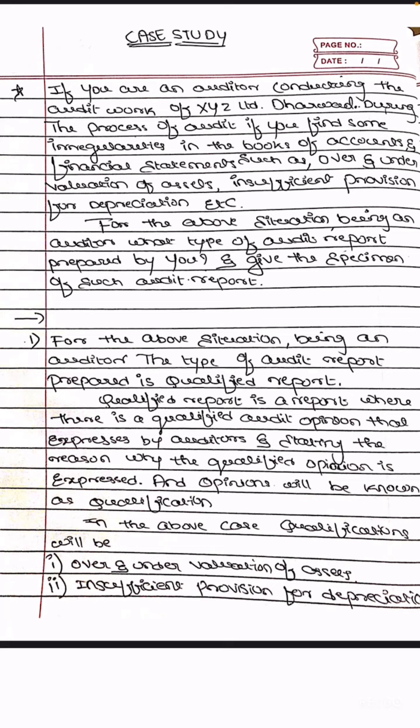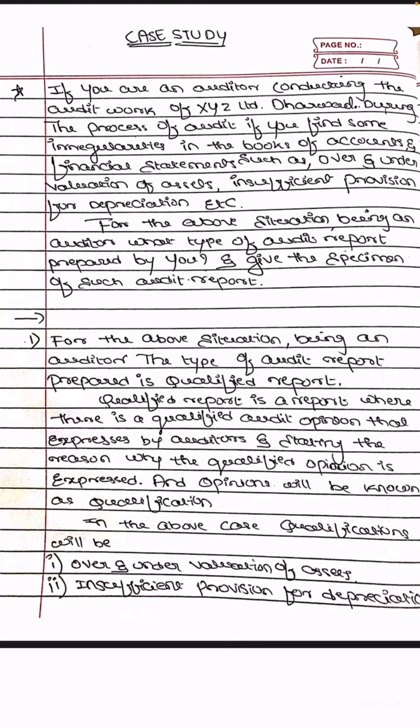First, you have to read the question carefully. You have to understand what topic the case study is related to, and then go for the questions so that you can answer them. The case study says to imagine that you are an auditor conducting the audit work of XYZ Company Limited, Dharwad.